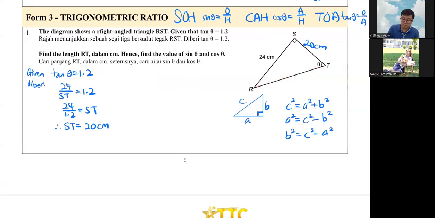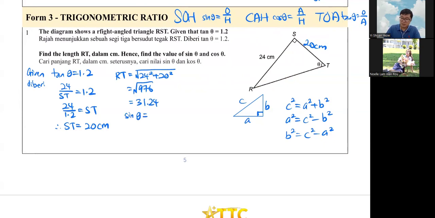So it's your Pythagoras theorem. RT is the long one, so it's 24 squared plus your 20 squared. I remember it's quite a weird number. So yeah, 31.24. Okay, 31.24. So they ask you to find sine theta.